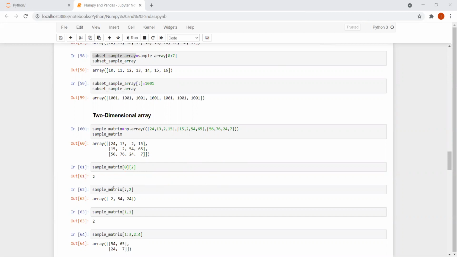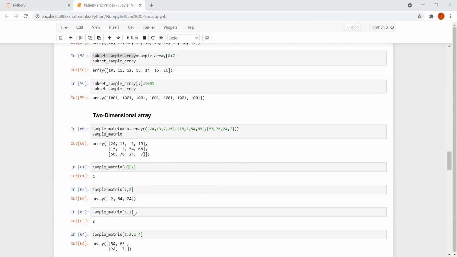Clear? And in case I write sample underscore matrix colon comma 2, colon stands for all rows and 2 stands for the column, right? So it is going to consider all the rows, but which column? The second column: 0th column, first column, and second column. So we get the output as 254 and 24, right?